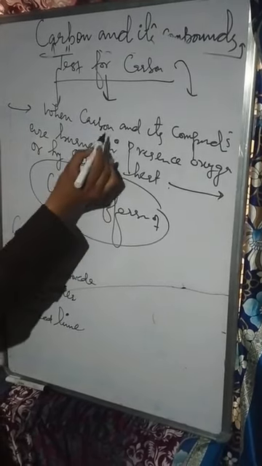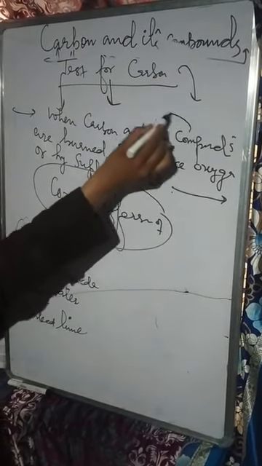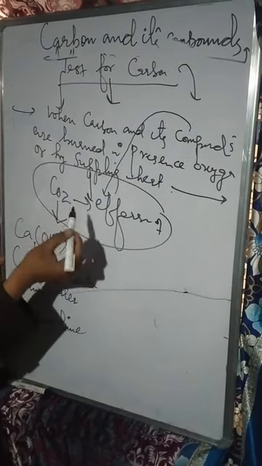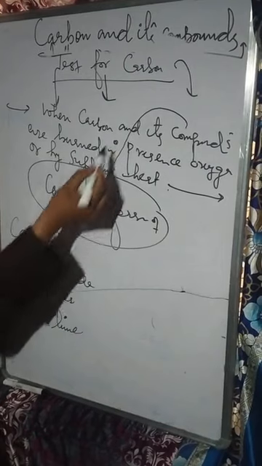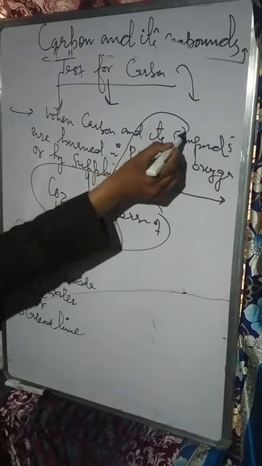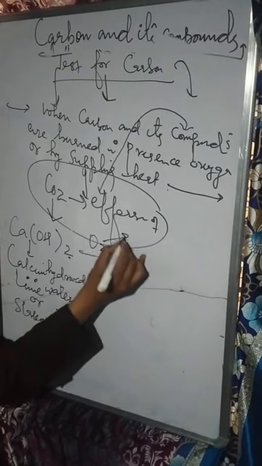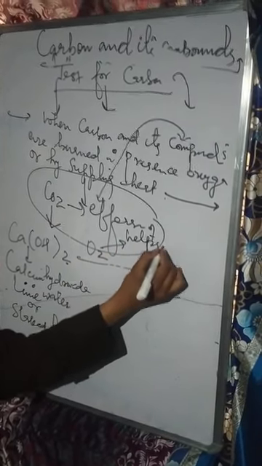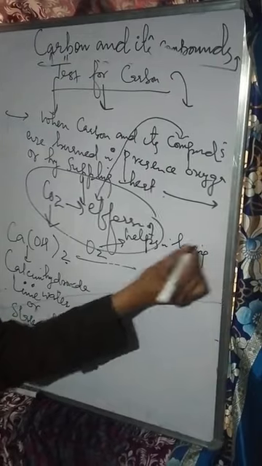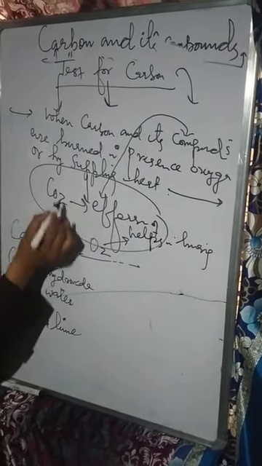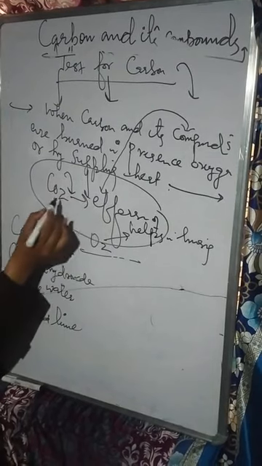The moment we burn the carbon compounds, the things which contain carbon, in the presence of oxygen, because oxygen helps in burning, there is always the effervescence of carbon dioxide gas.